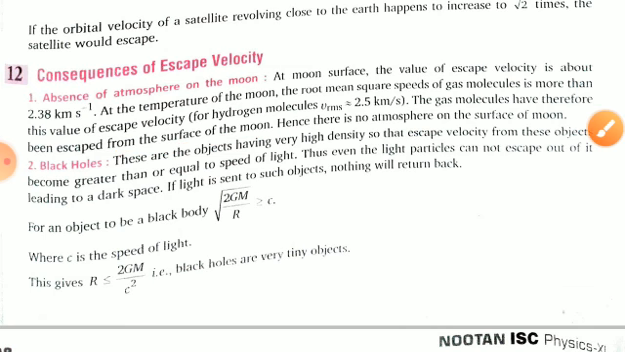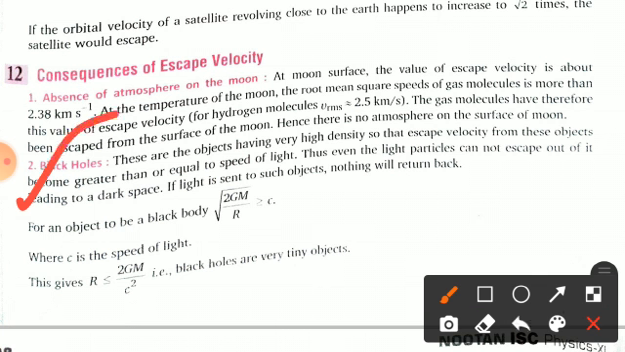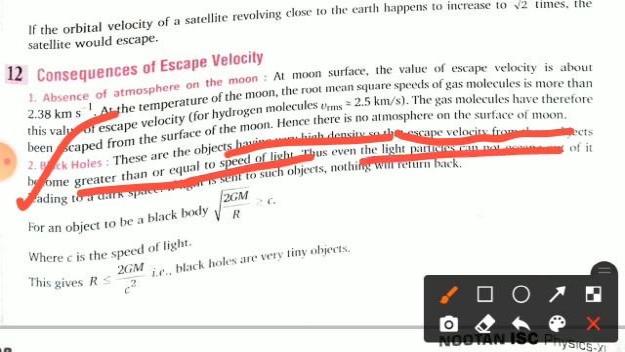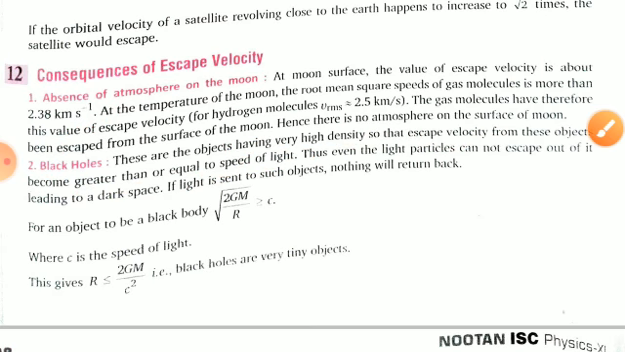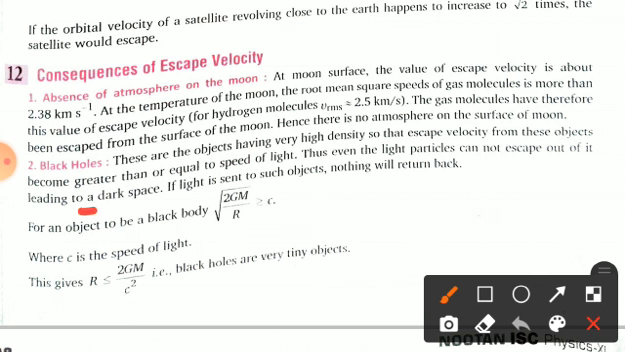Now we talk about black holes. What are black holes? You can see here the second one. So these are the objects having very high density, so that escape velocity from these objects becomes greater than or equal to the speed of light. So thus even the light particle cannot escape out of it, fine, leading to a dark space. So if the light is sent to such objects, nothing will return back.